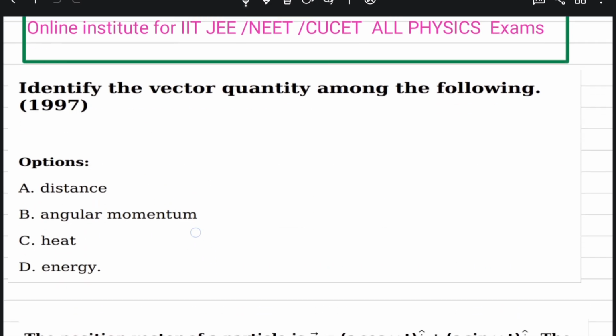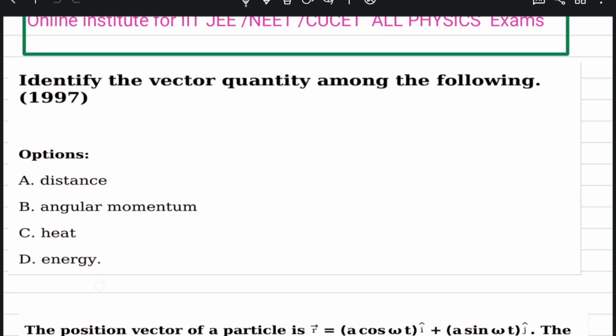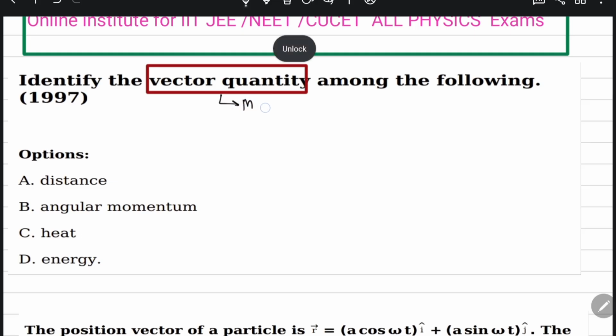Identify the vector quantity among the following. Vector quantity means which has a magnitude and direction.